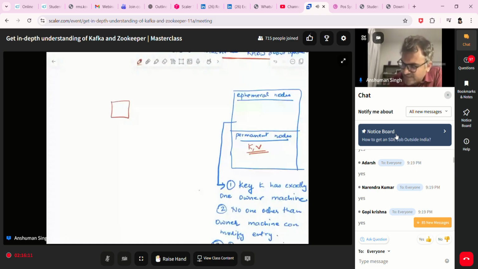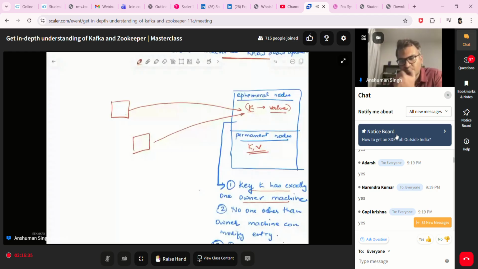So a machine can say, I want to create a key and value. Which means key K has exactly one owner machine. Whichever machine created this key and value is the owner for this entry. Nobody other than this machine, so a different machine, cannot come and modify this key or value. They can read, but they cannot modify.